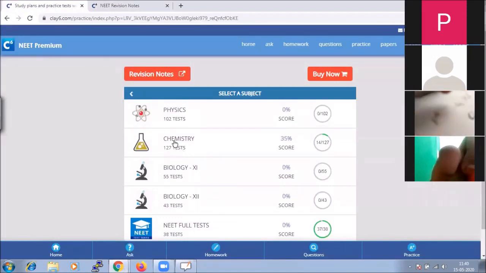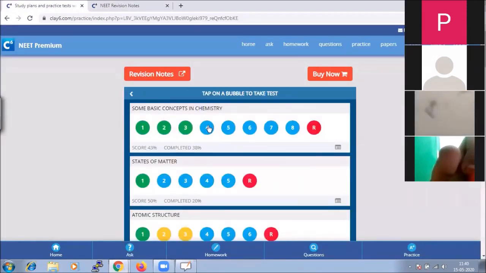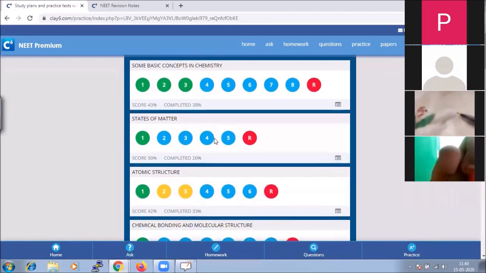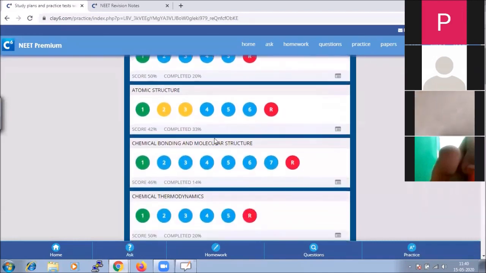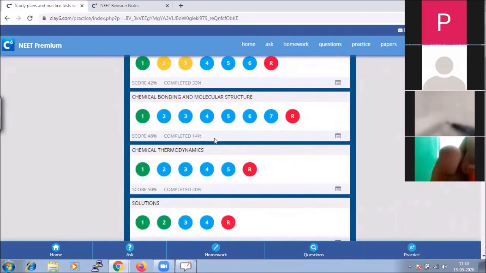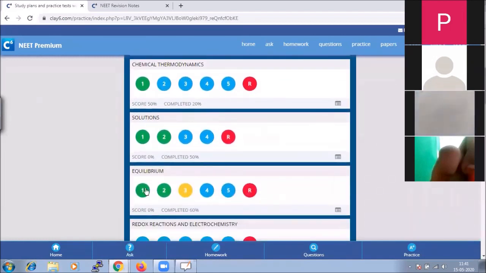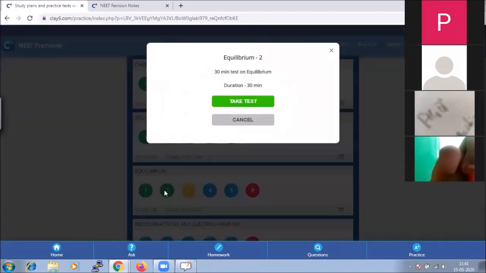So if I go to chemistry, we have tests in different chapters, and if you look at the bubble, if it is green, it indicates that the test is already taken. Blue, it is yet to be taken, and R, it is a random test, but there is no hard and fast rule that we need to take the test only once. We can take the test n number of times until we feel that we are aware of each and every answer. Let us take the test. Every day we take the first test. Let us take the second test today.